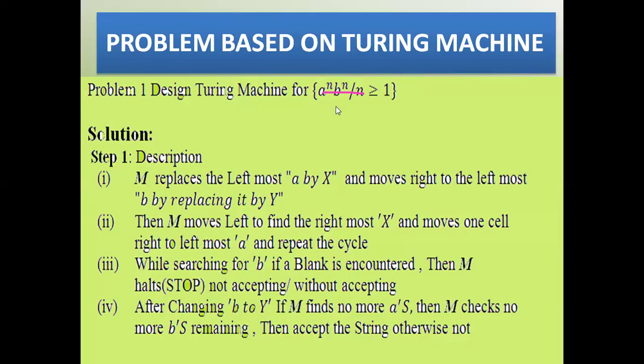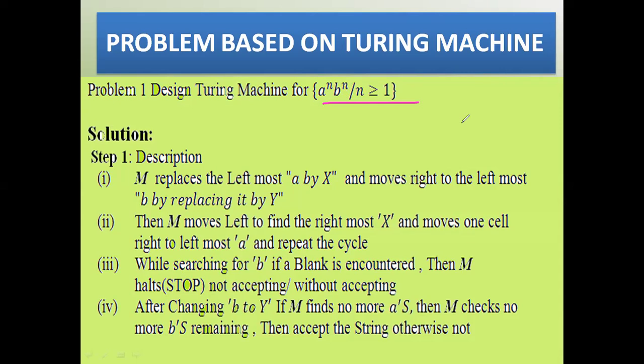Now we are coming to the problem. Before going to the problem, they are giving the language. What is the Turing machine language for a simple problem: a power n, b power n, where n is greater than or equal to 1. This is your given language.